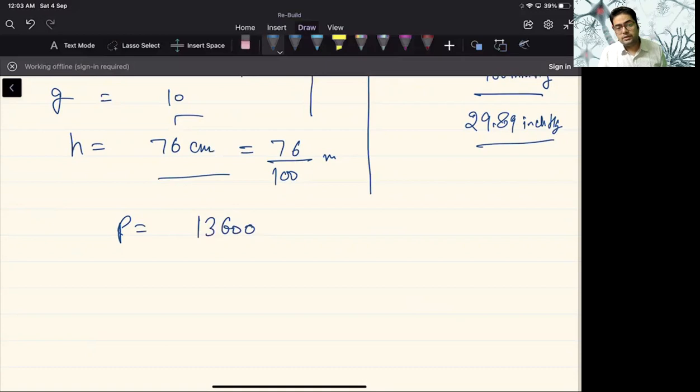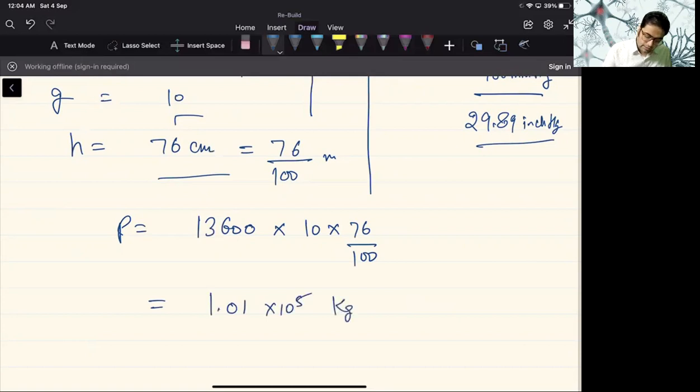The density of water is near about 1,000 kilogram per meter cube, so mercury is 13.6 times denser than water. This comes out to be 1.01 into 10 raised to the power 5, that is Newton per meter square.